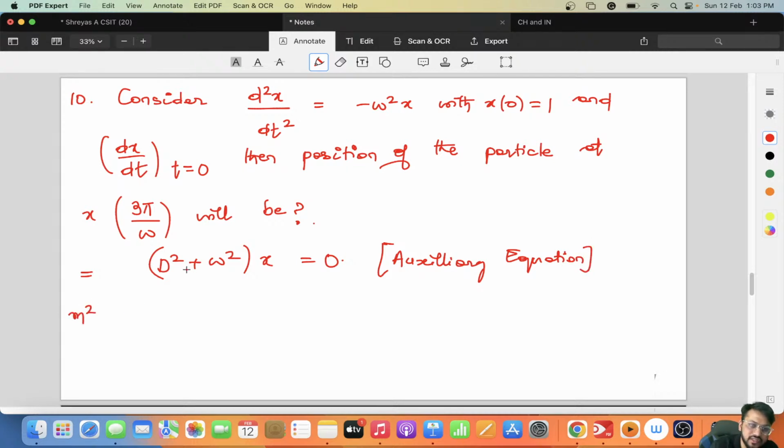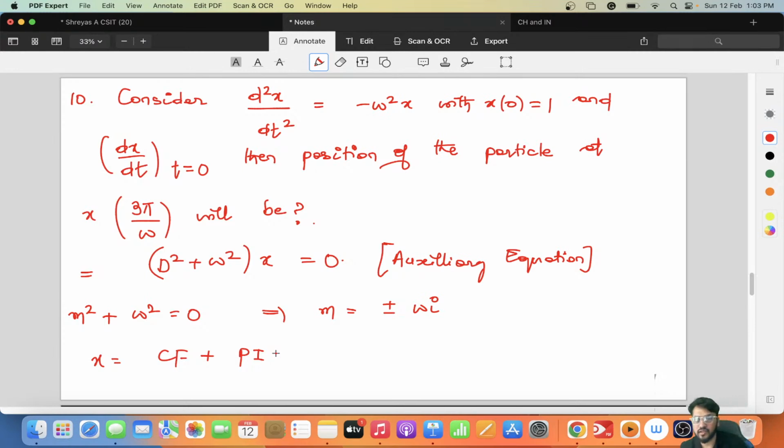So m square plus omega square is equal to 0. The value of m will be plus or minus omega i. You know that x is nothing but the CF plus PI, complementary function plus particular integral.